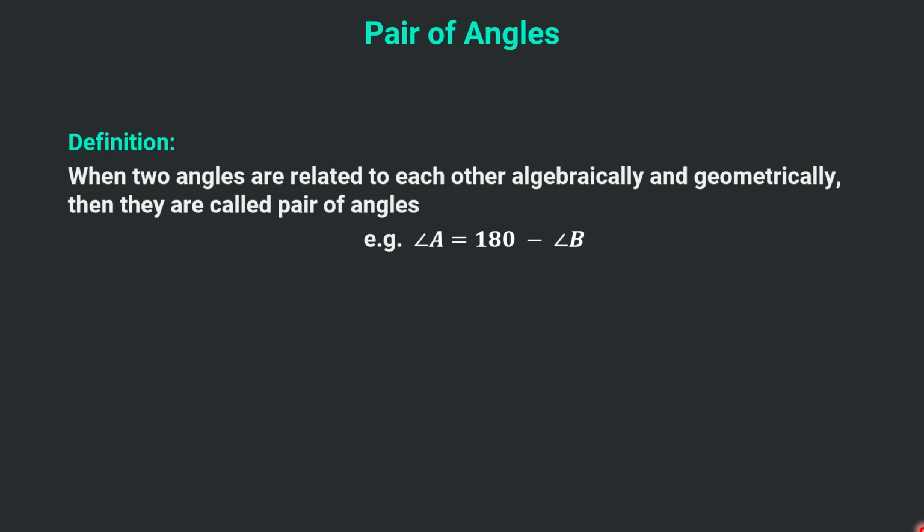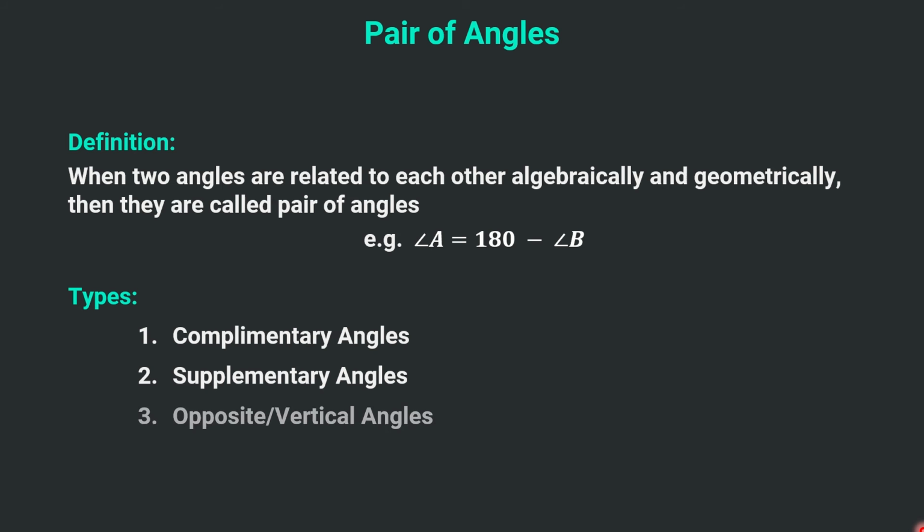So for example, if two angles are related by an equation like this, then these angles A and B can be regarded as pair of angles. Now let's see what are the types of pair of angles. First of all, we have complementary angles, then supplementary angles, opposite or vertical angles, corresponding angles, and alternate angles. Moving ahead, we will discuss all these types in detail. First of all, let's talk about the complementary angles.